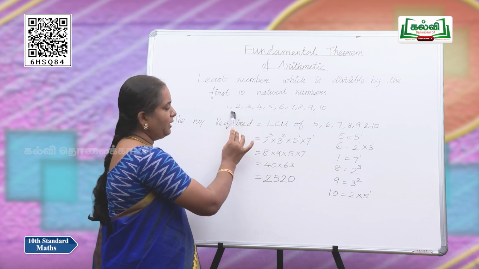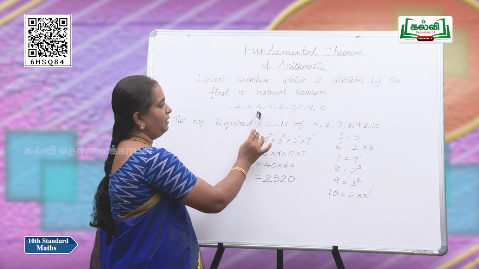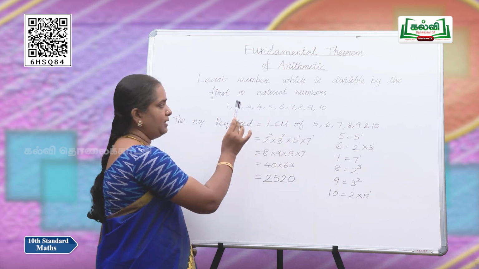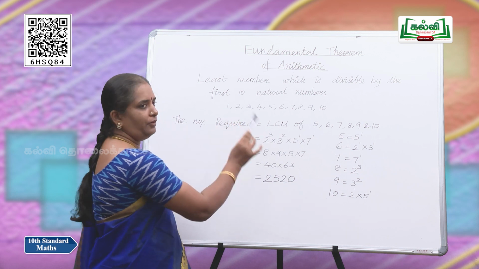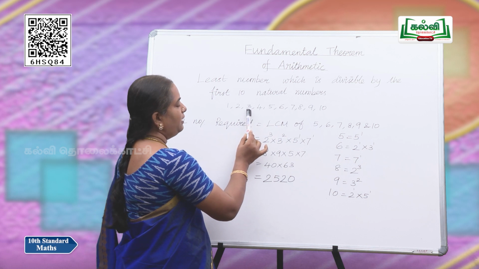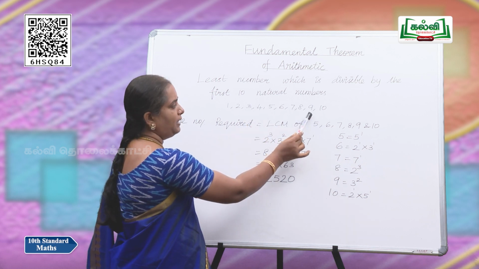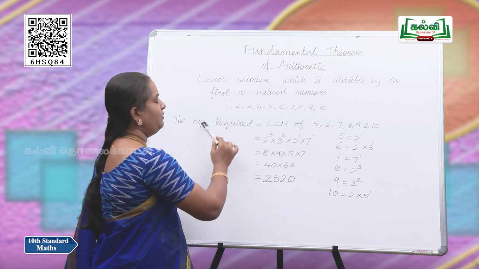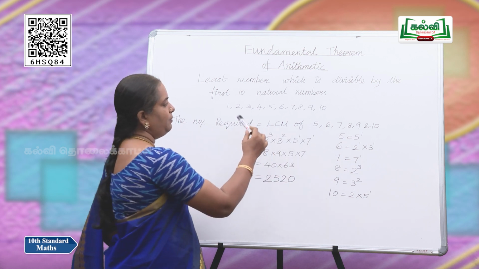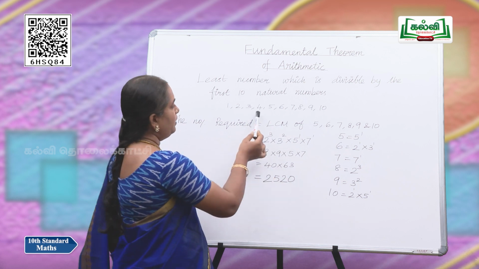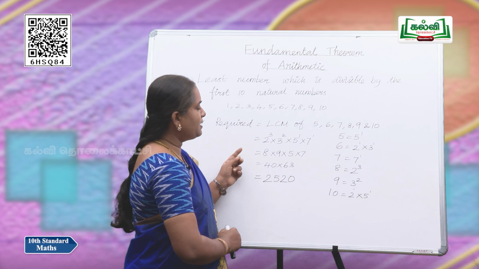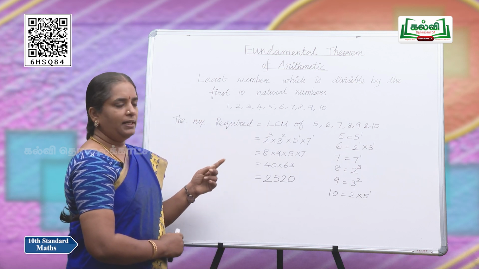So, we can leave 1 and 2 power 1. As 2 power 2 is there and 2 power 3 is there, we may leave these numbers, that is 2 and 4 can be left out. And then 3 power 1, but here 3 power 2 exists. So, we can leave this 3 power 1 and take the LCM of the numbers which are remaining, that is no need to include 4, 3 and 2. So, we can have 5, 6, 7, 8, 9 and 10.